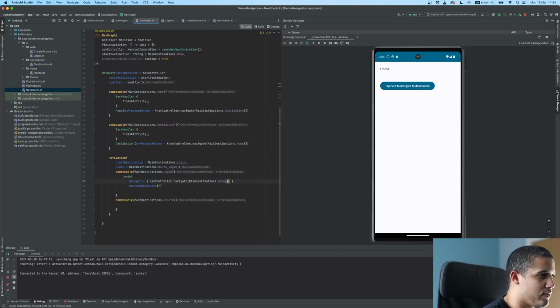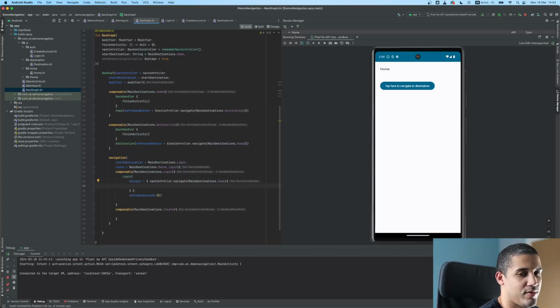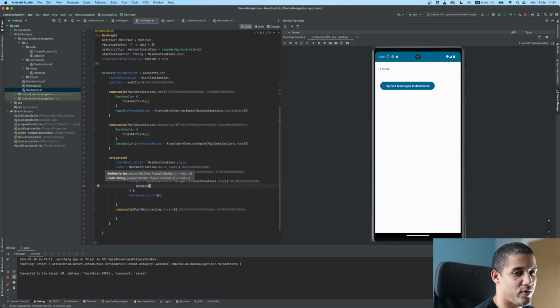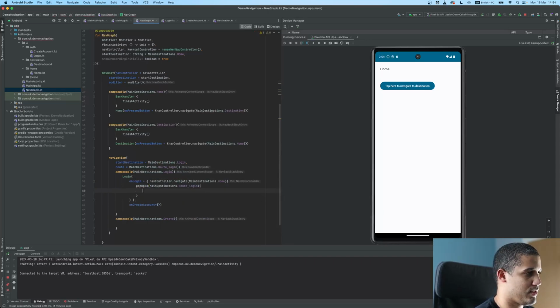here I want to add another lambda for navigate, because something I need to do is using popUpTo. So with popUpTo, what we do is main navigations, root login, and then we set inclusive equals true.